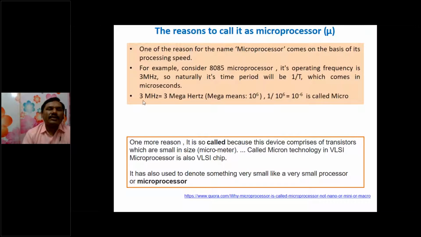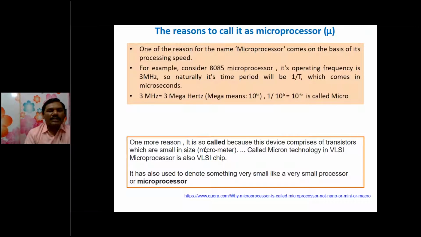Here I am explaining. 3 megahertz equals 3 into 10 power 6, where mega is 10 power 6, whereas 10 power 9 is giga and 10 power 3 is kilo. The reciprocal of 10 power 6, 1 by 10 power 6, becomes 10 power minus 6. So 10 power minus 6 is called micro. In those days, from 1985 onwards, processors started operating at megahertz frequencies. Maybe this was one of the reasons.